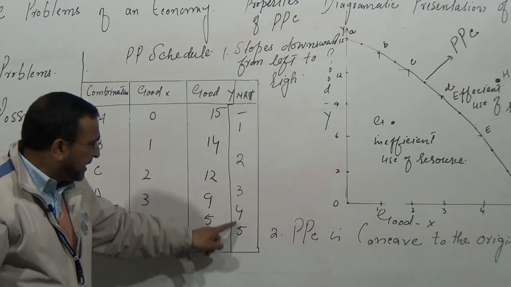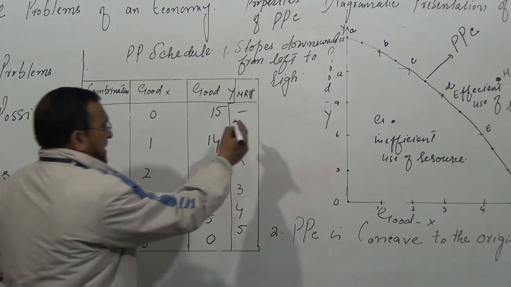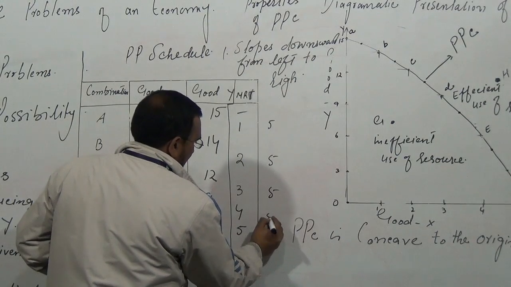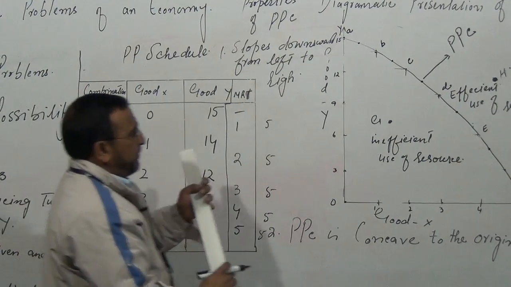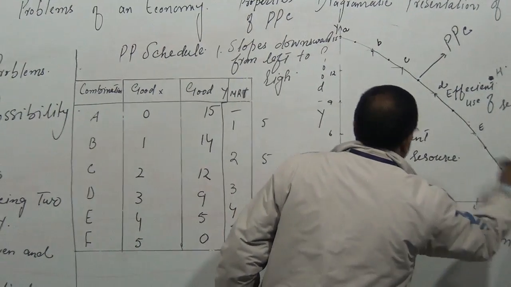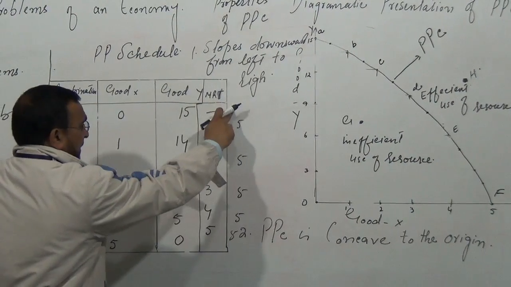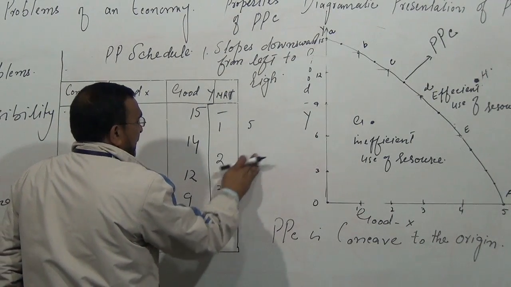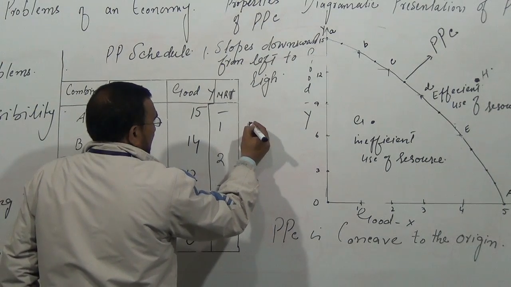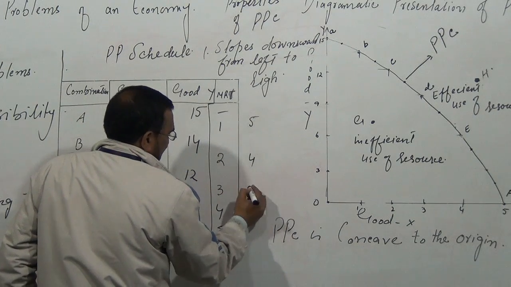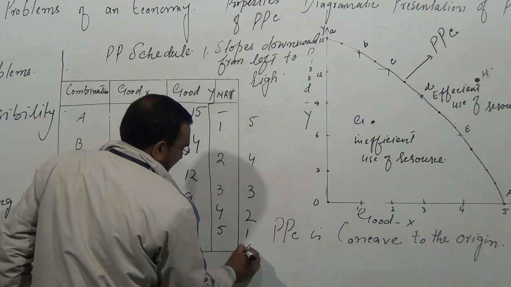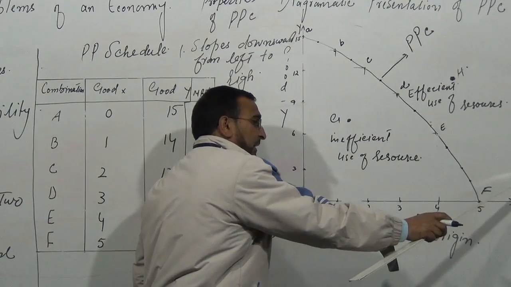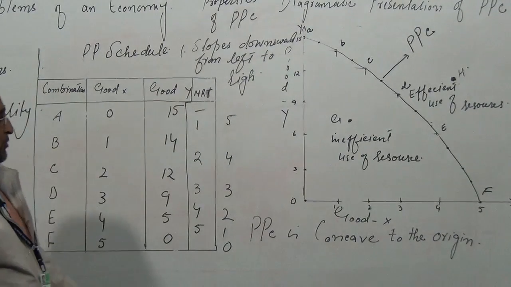If the marginal rate of transformation is constant, say 5, 5, 5, 5 and 5, then this production possibility curve may be a straight line. If the rate of transformation is in a decreasing form, for example 5, 4, 3, 2, 1, 0, then this production possibility curve may be convex to the origin.